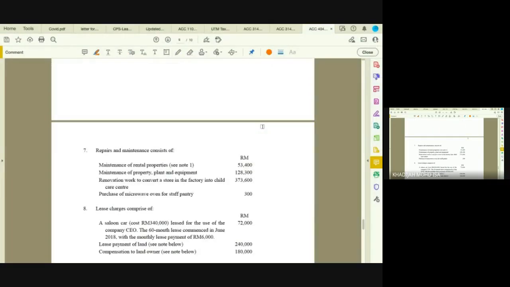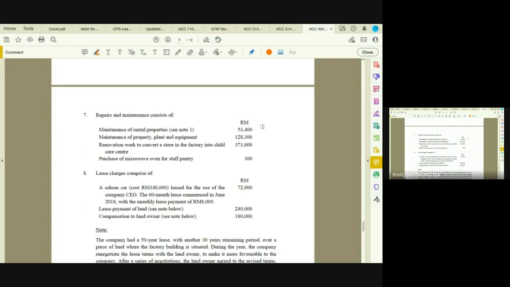In note number 7, when talking about maintenance, normally you have to see whether it is revenue in nature or capital in nature. If capital, then it's not allowed. So maintenance of rental, see note number 1. So remember that these rental properties are your business 2, not business 1. Rental from your properties.